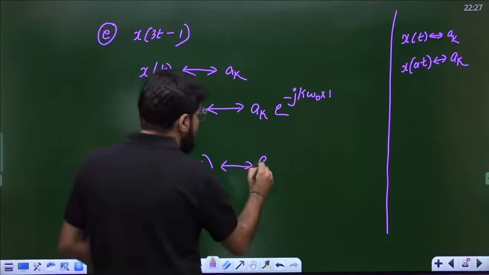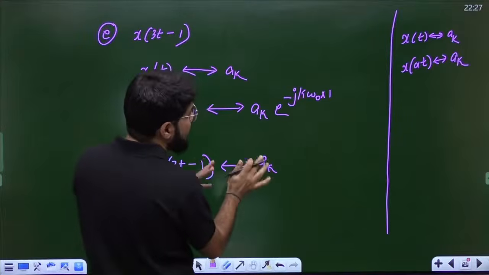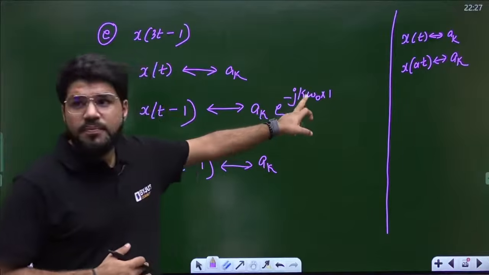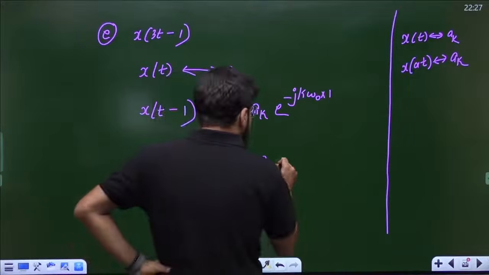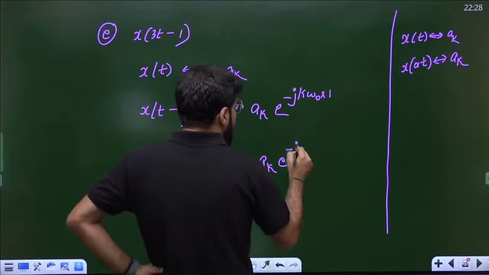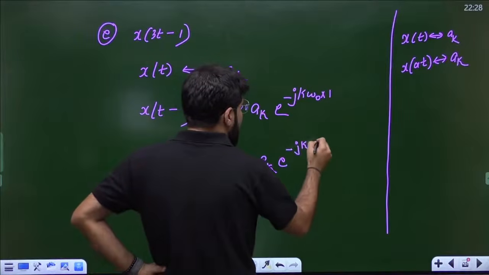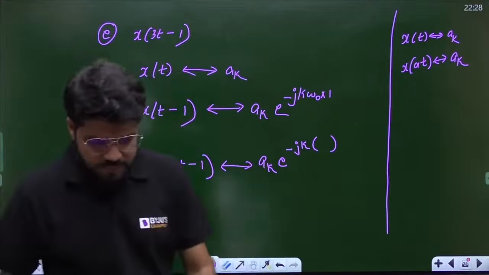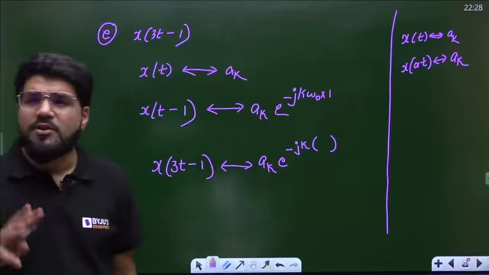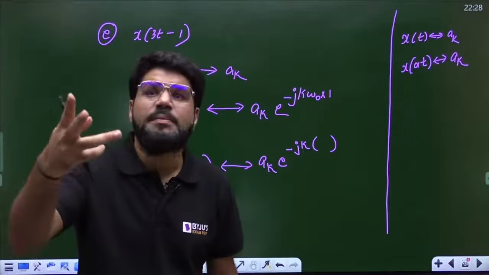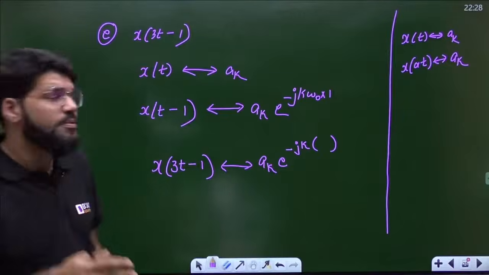So there will be no effect on the Fourier series coefficient; k will remain k, but there will be an effect on the frequency. The time period will be T by 3, so the frequency will become 3 times. Time period is T by a, so frequency is multiplied by a. Frequency and time period are reciprocal.